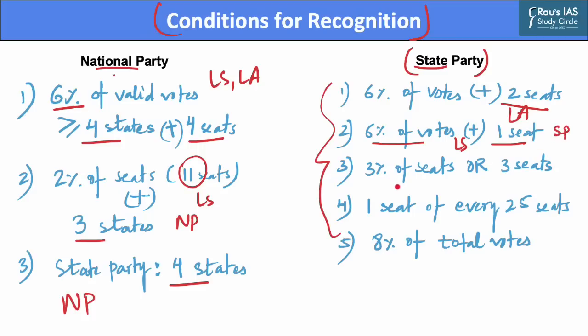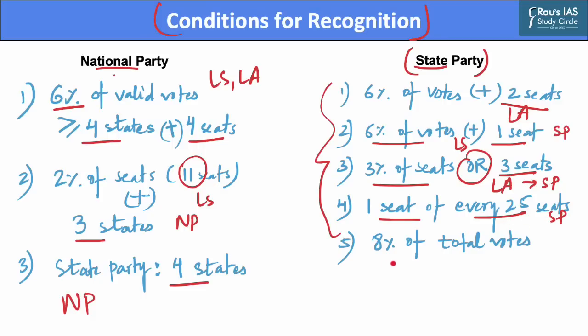The third condition is that if a political party wins at least 3% of the seats or 3 seats, whichever is more, in an election to the Legislative Assembly of a state, then this party is also classified as a state party. Further, if a party is able to win 1 of every 25 seats in the Lok Sabha in a general election, it can be classified as a state party.